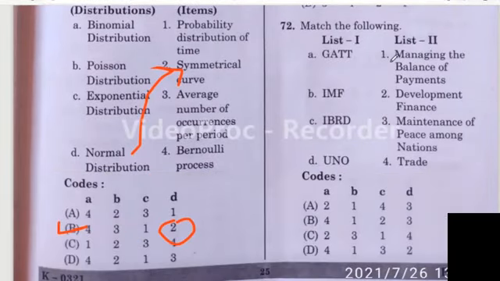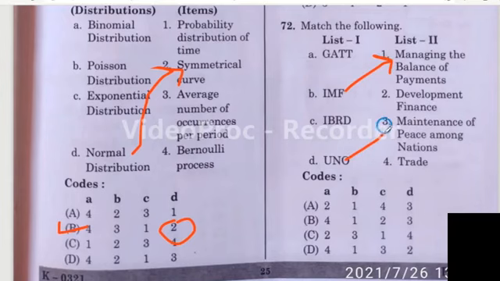Question number 72. GATT, IMF, IBRD, UNO. Managing the balance of payments, development finance, maintenance of peace among nations, trade. As we all know, IMF is for managing the balance of payment. Then UNO is for maintaining peace among the nations. So B is 1. We can eliminate option C. Then UNO is 3, D is 3. We can eliminate this one. Then IBRD is for development finance, GATT is for trade. So C is 4. So option A is the correct answer.